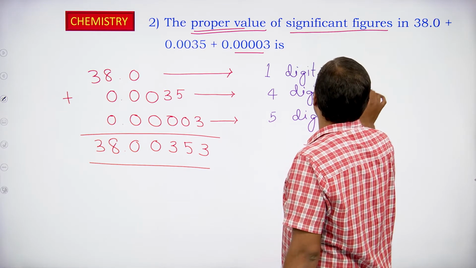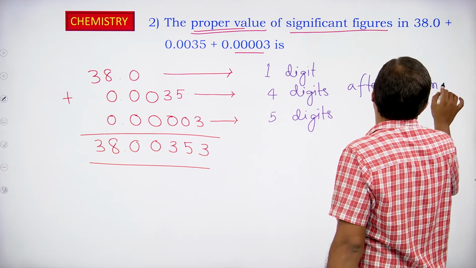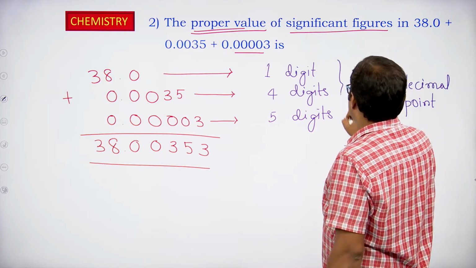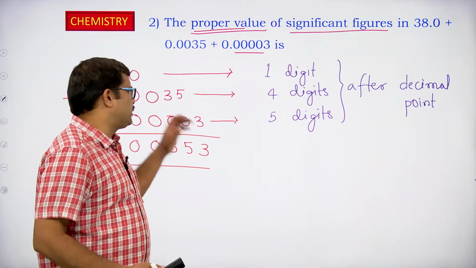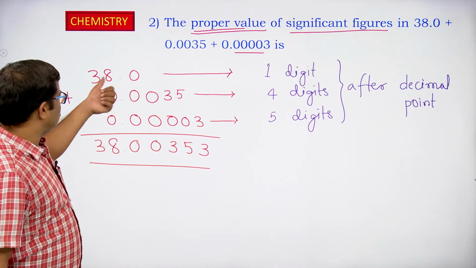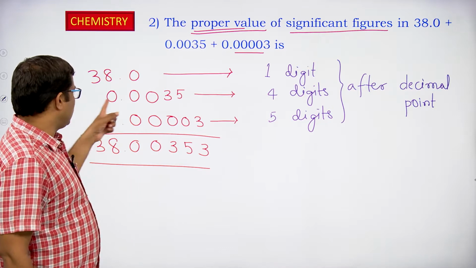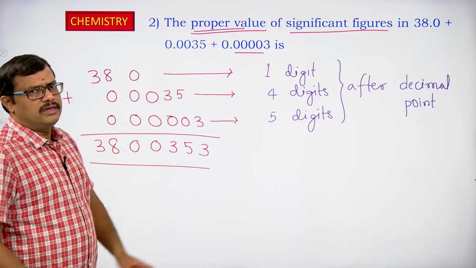Okay, so this is what we are looking at after the decimal point. How many digits are there after the decimal point? We have to look at the number of digits present after the decimal point. In the first case, we have only one digit, that is 0.0. In the second case we have 4 digits. In the third case we have 5 digits after the decimal point.